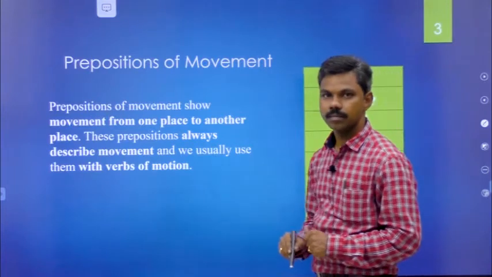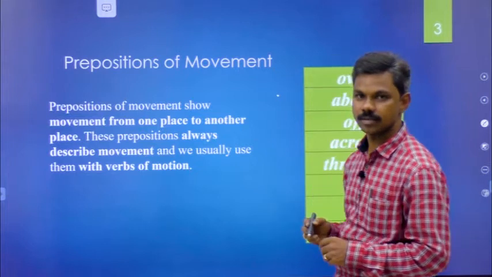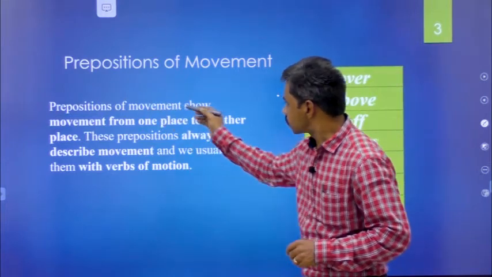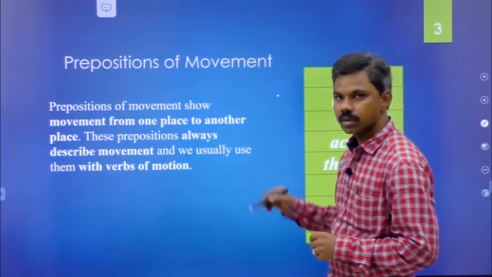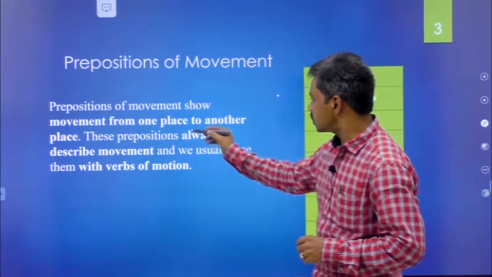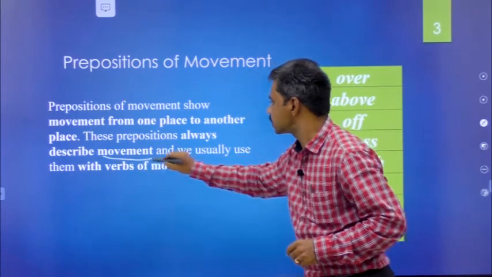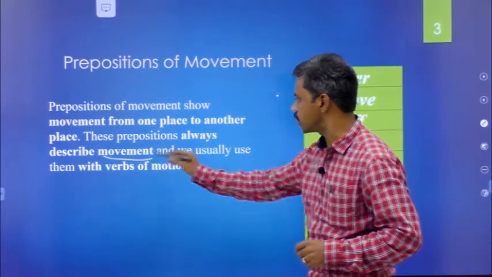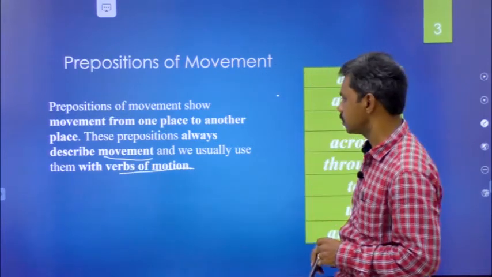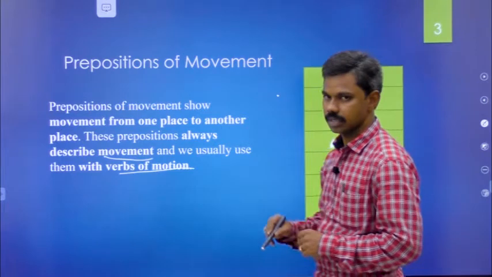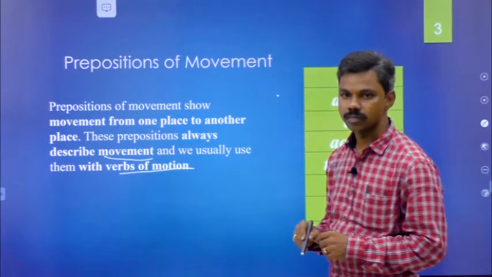Next one, prepositions of movement. What are prepositions of movement? Prepositions of movement show a movement from one place to another place. These prepositions always describe movement, and we usually use them with verbs of action, with verbs of motion. That's why we call them prepositions of movement.